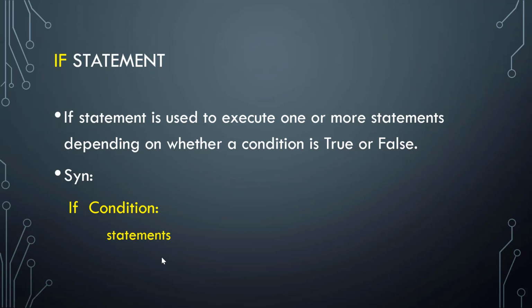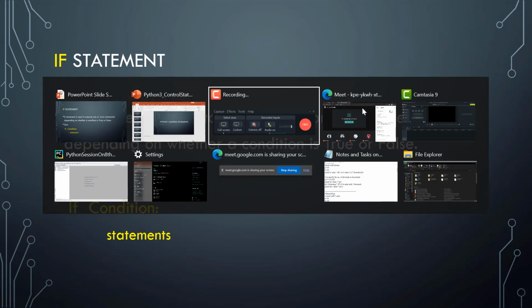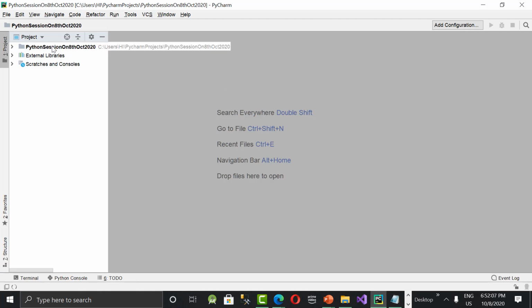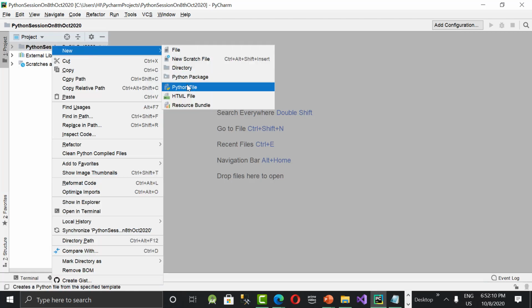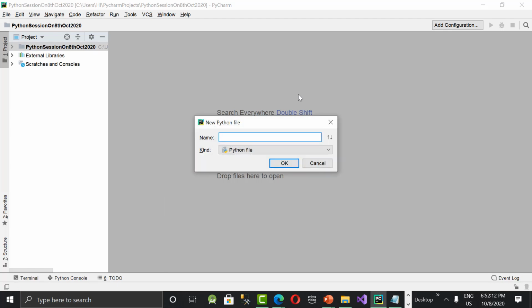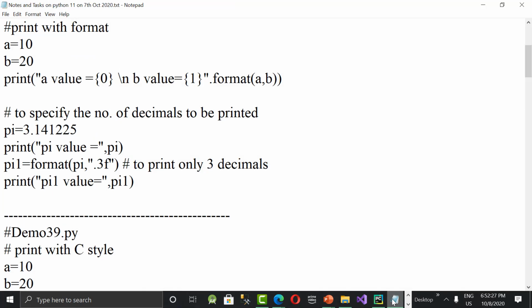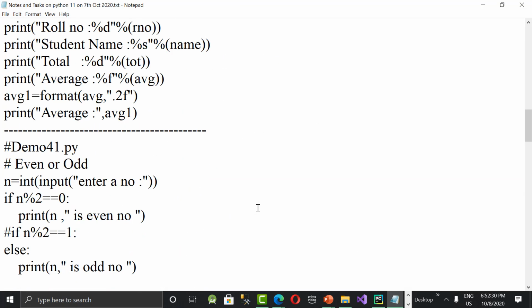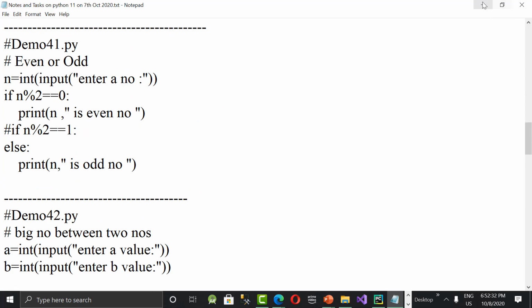Let me show you a small demo so that we'll understand how this if will be used. Let's go to PyCharm. We'll create a new Python file: right click on the project, New, Python file, and we name it Python demo 41. Even number, odd number. We are doing the same thing.